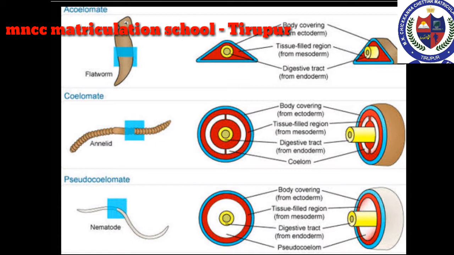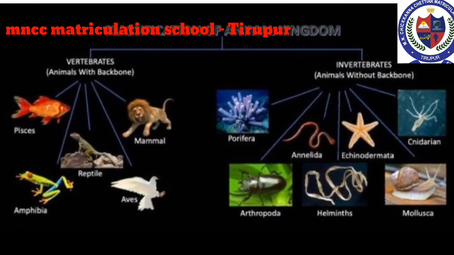First one, acoelomates. They do not have a body cavity. Example, tapeworm. Pseudocoelomates. They have a false body cavity. Example, roundworm. Eucoelomates have a true coelom. Example, earthworm, frog. Animal kingdom is further divided into two groups based on the presence or absence of notochord as below.